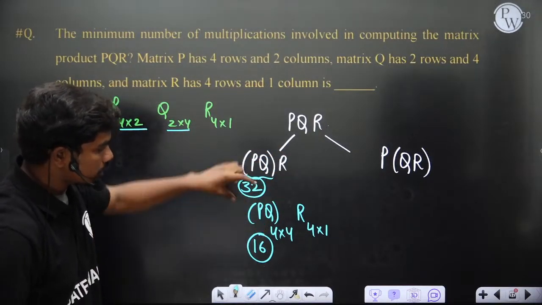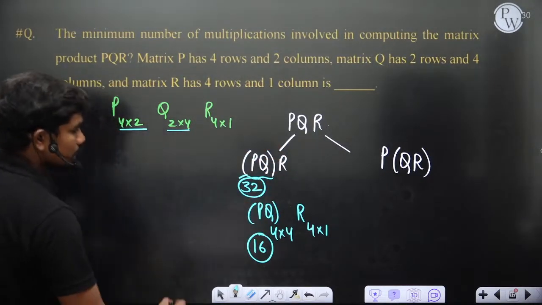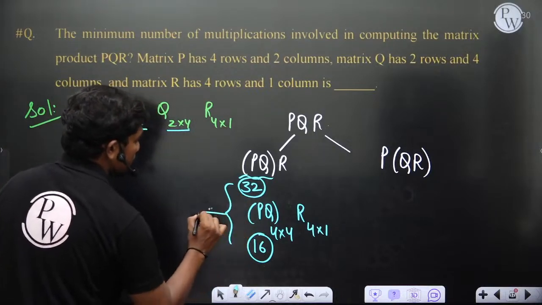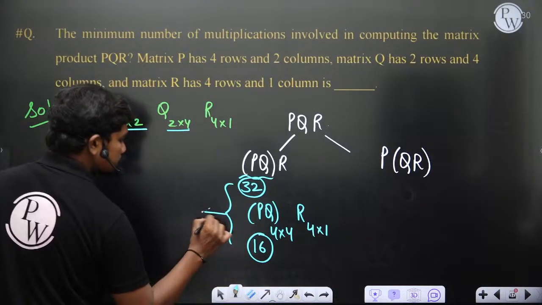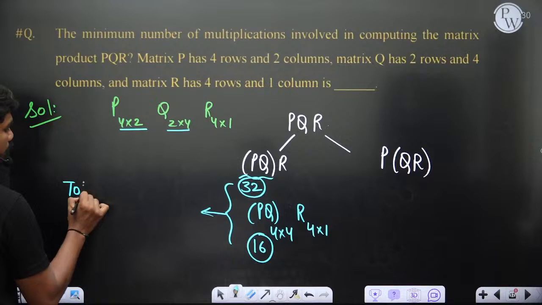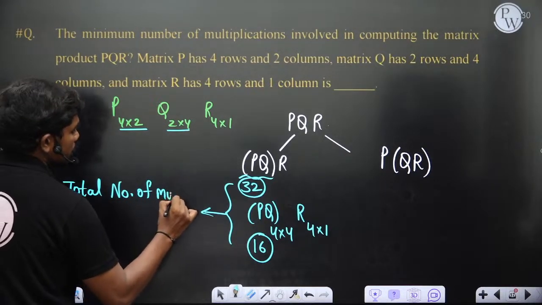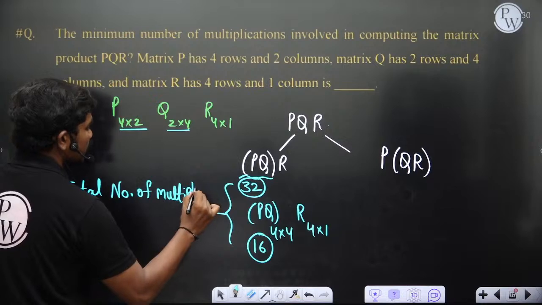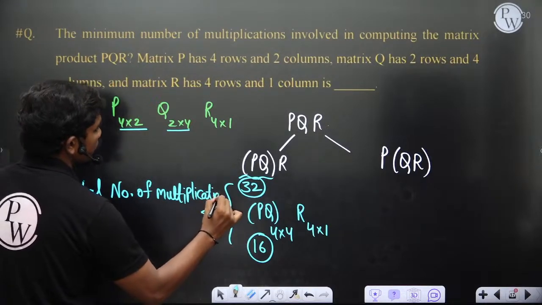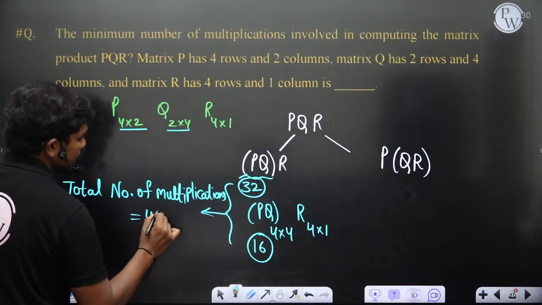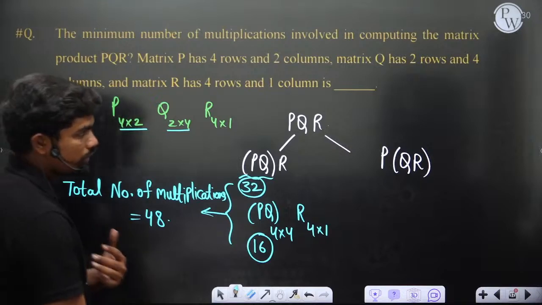So the total multiplications you need is 32 plus 16. The sum of multiplications, or the total number of multiplications you need in this manner, is equal to 48. Okay, so the total number of multiplications you need is 48.